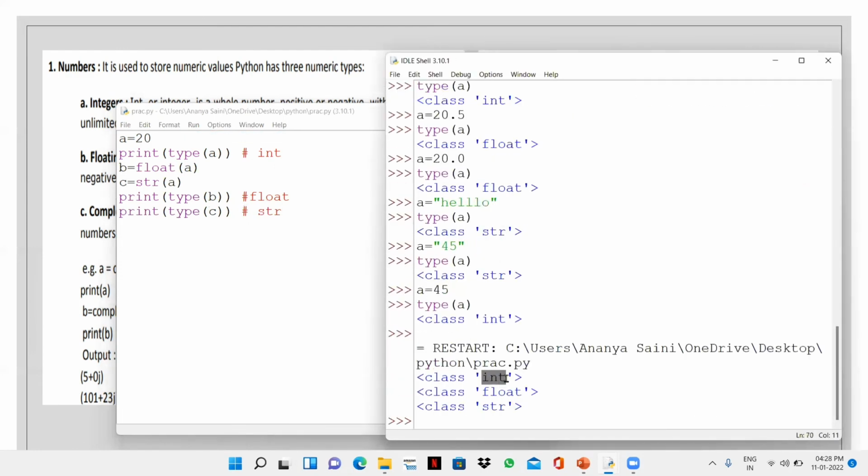See, first one is integer 20, then we have float, and then string. So we can change the type also. Now there's one more thing.